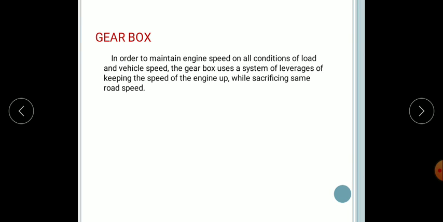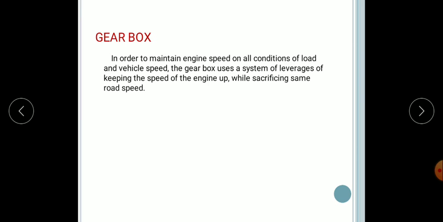So in order to maintain the engine speed in all conditions of load and vehicle speed, the gearbox is used. In order to enable the engine to run faster in relation to the road wheels, as well as to multiply torque, the gearbox is necessary. So what is this gearbox? The gearbox is used to maintain the engine speed in all conditions, to control the vehicle speed, and to move the vehicle in different types of conditions, thus satisfying the customers.